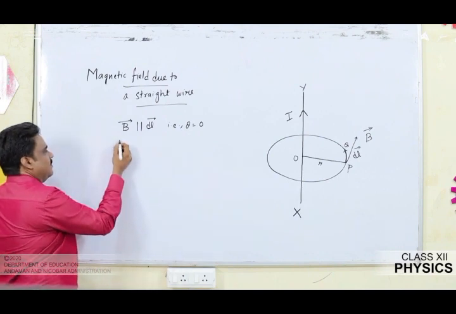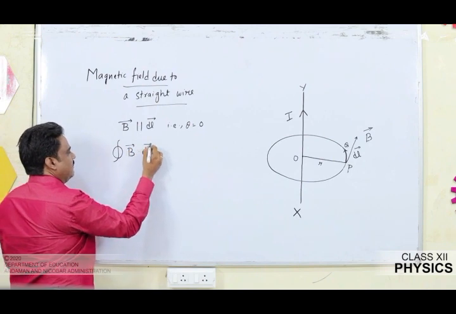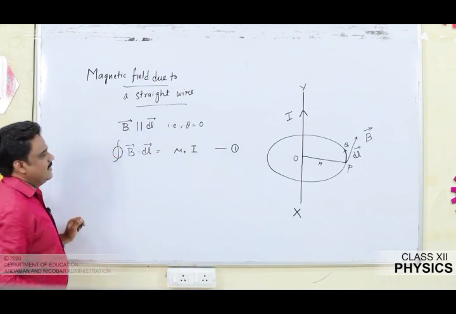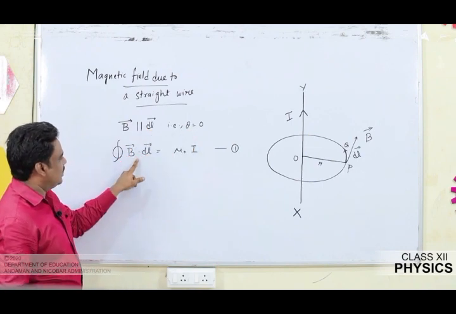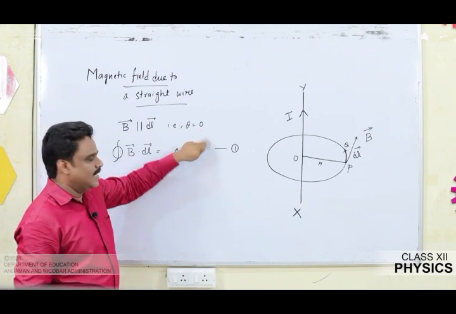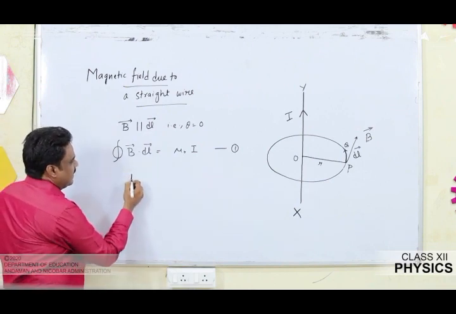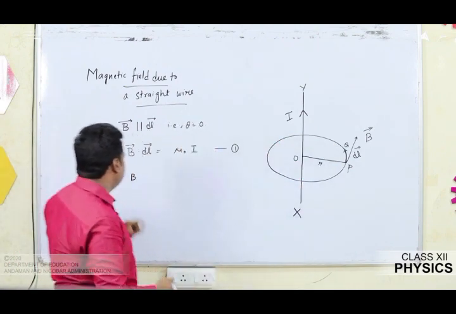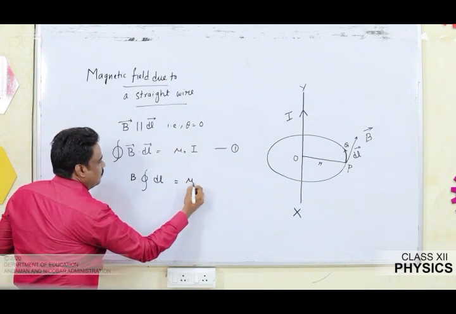For that I can use Ampere's circuital law. What is Ampere's circuital law? B vector dot dl vector is equal to mu naught I. I'm going to mark it as equation number 1. Now what is the nature of B and dl? B and dl are parallel, that is the angle is 0. So directly I can remove the dot, because when the dot is removed it will be B dl cos theta, and putting cos 0 it will be 1. So what is left is B dl only. B can be assumed to be constant because the value of B remains the same at each and every point of the circumference. So it can be taken out of the integral and written as B integral dl is equal to mu naught I.